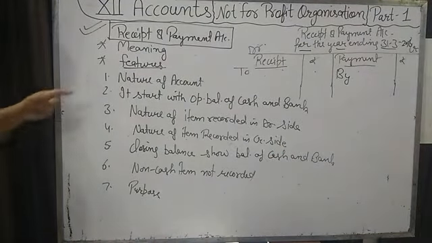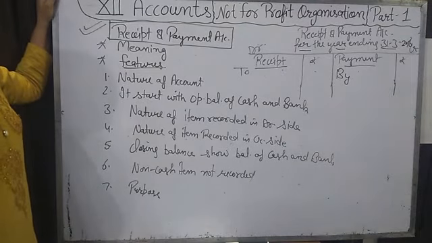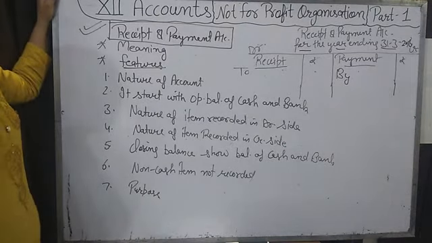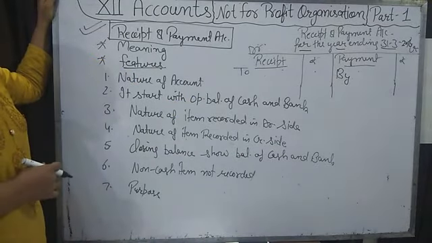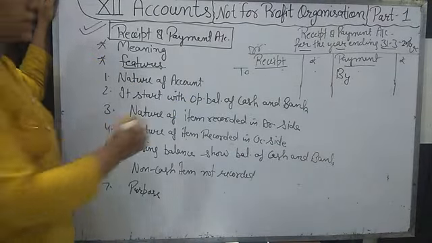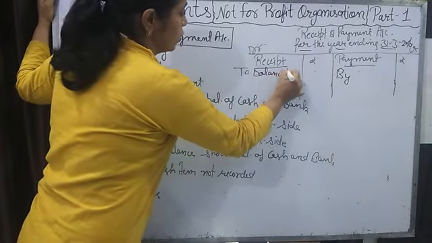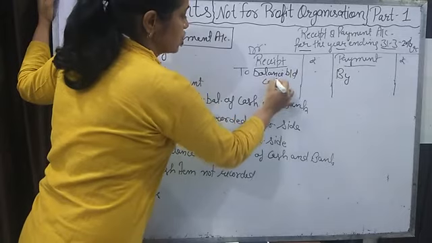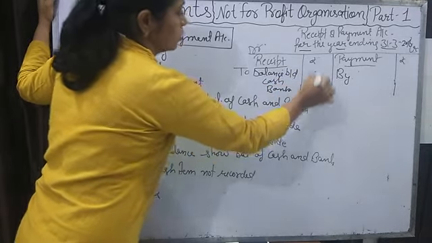Third, it starts with the opening balance of cash and bank. When we start the receipt and payment account, first of all we write how much cash balance and bank balance we have. On the debit side we write 'To balance brought down', cash and bank, both.